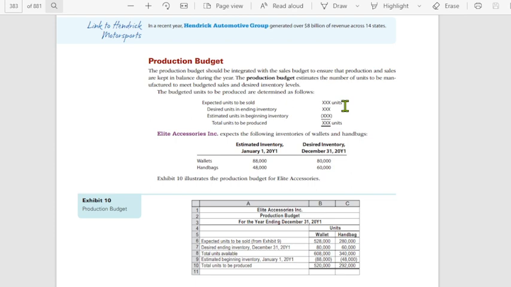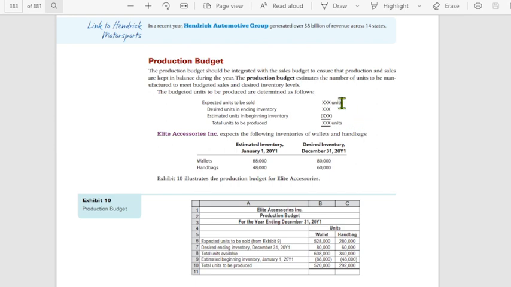The expected units to be sold, which is based on the sales budget. Ito yung dapat na mabenta. Ito yung desired units in ending inventory kasi normally may policy ang company na dapat merong tayong ending inventory na ganito para hindi ubos na ubos ang ating inventory. So ganun siya. Then the estimated units in beginning inventory, normally yan ay given in the problem, and then you will compute now your total units to be produced.